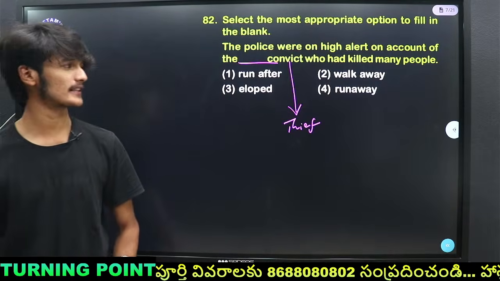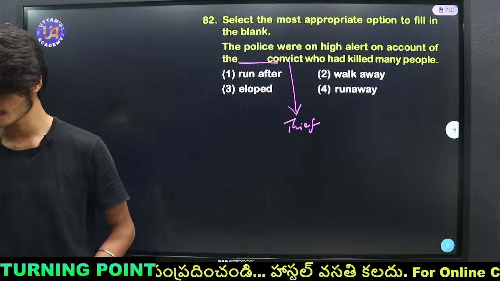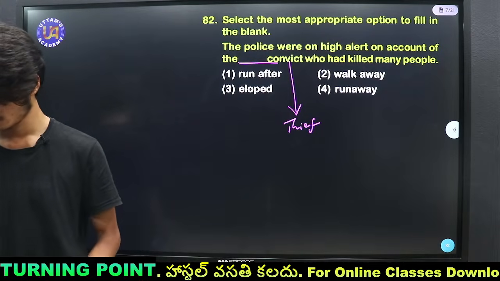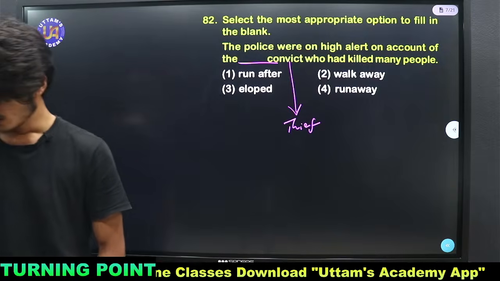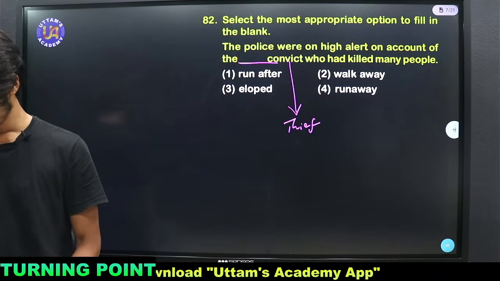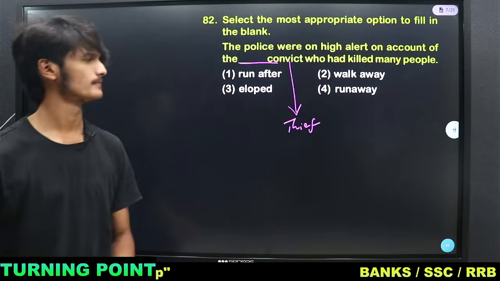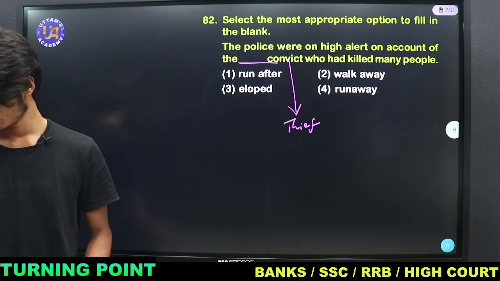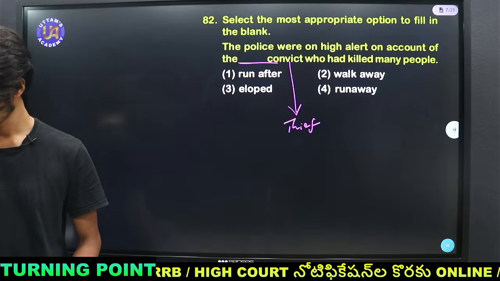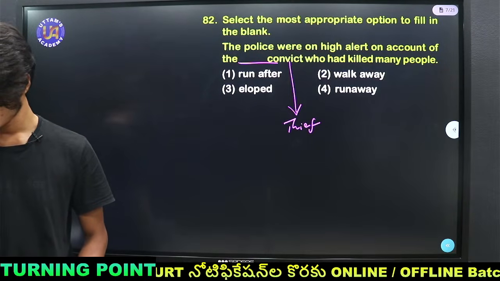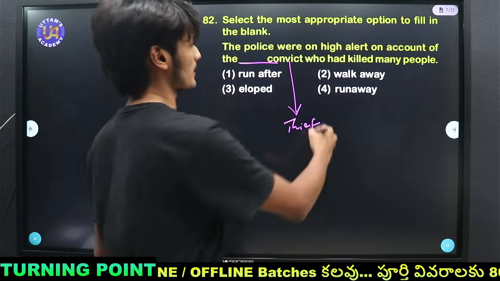Lakshmi Prasanna says run away. More options. Unlucky says eloped. Suresh says walk away. So the correct option is run away.